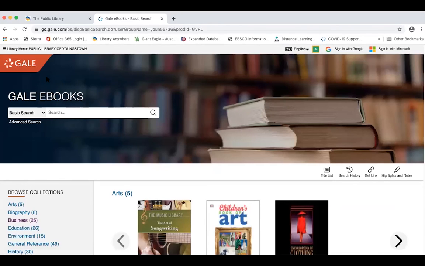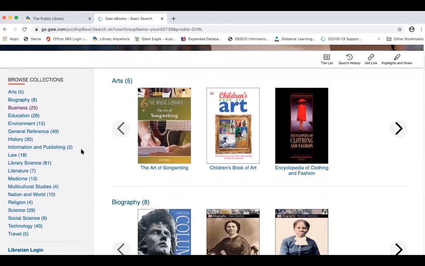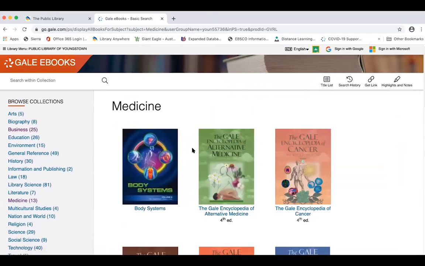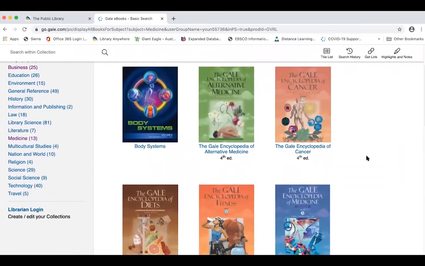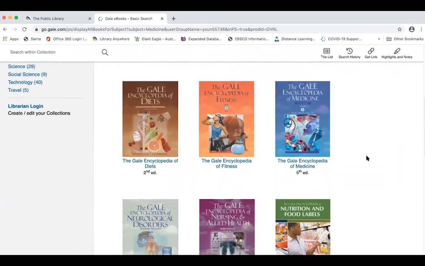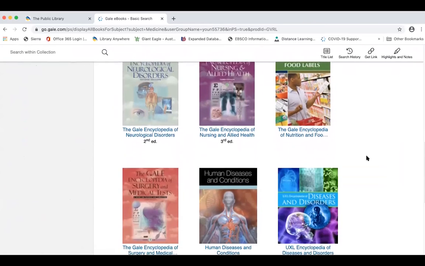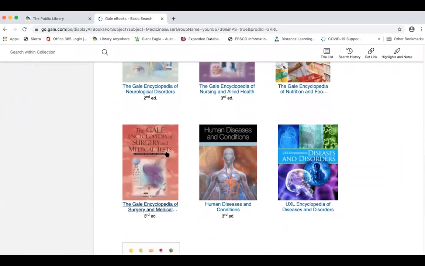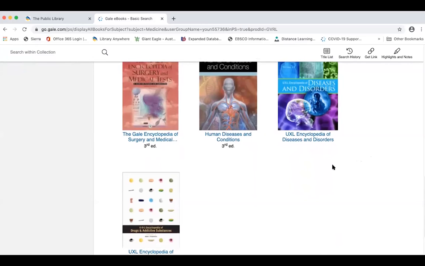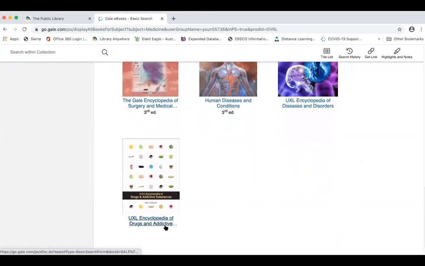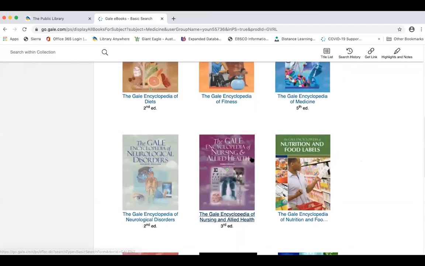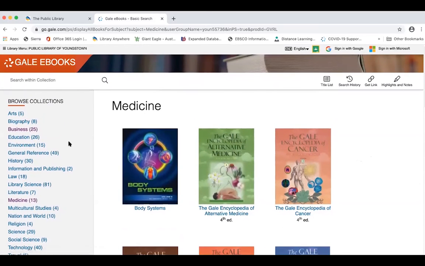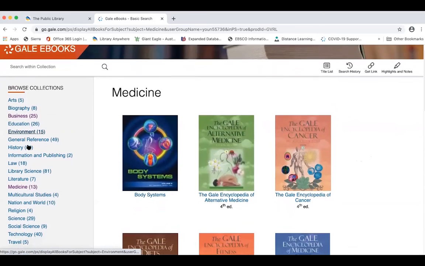If I click on the Gale eBook symbol there, I'll be back at their main screen. And for those going into the medical field, like the STNAs, there are also a great set of medical reference books available in this resource that can be useful to you on alternative medicine, diets, fitness, medicine in general, nursing and allied health, medical and surgical tests, and the Encyclopedia of Drugs and Addictive Substances that can be something that you might need to look at. You can see there's a whole bunch of different other subject areas that we have reference books grouped under depending on what you're looking for.